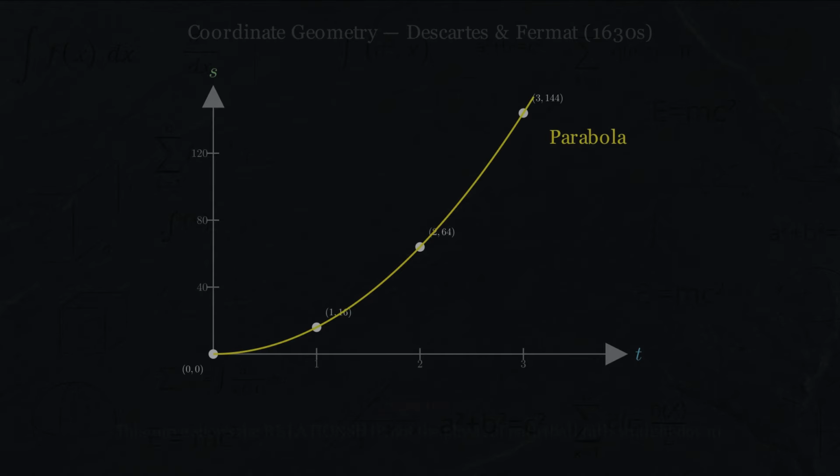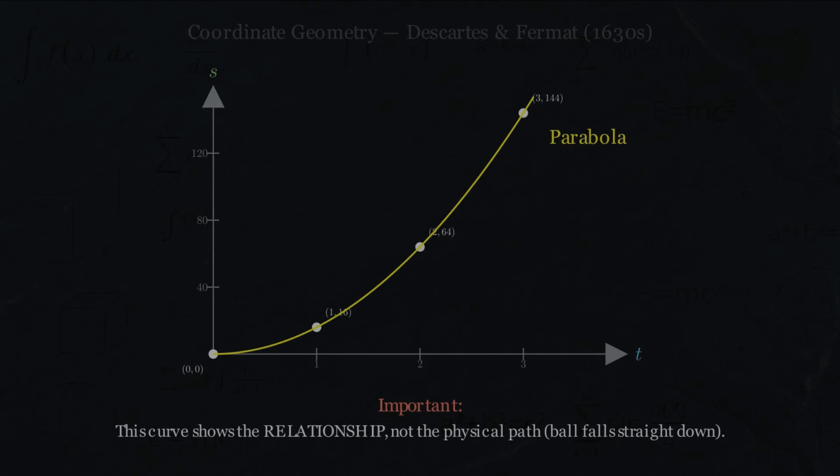But I must warn you about something. This curve is not a picture of the motion. The ball falls straight down. The parabola curves sideways. The curve is a picture of the relationship, how distance relates to time, not a picture of the path.